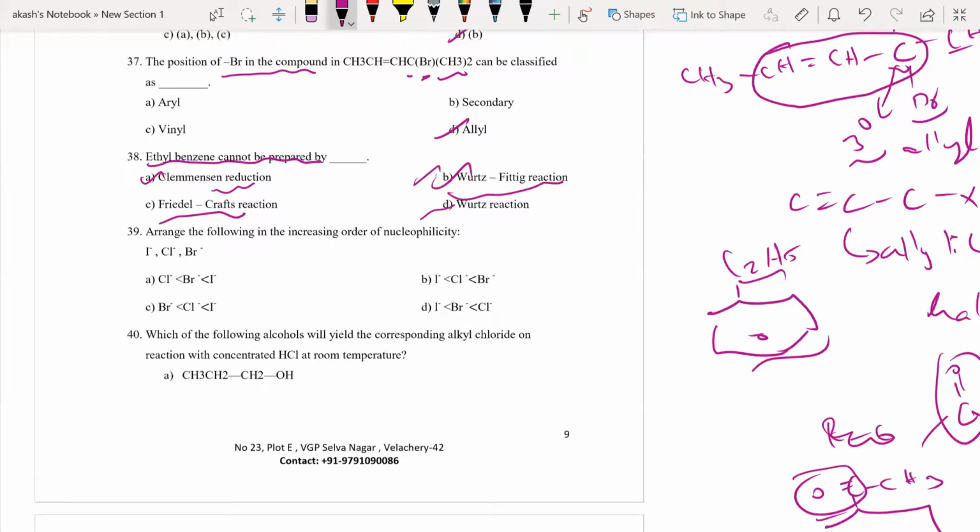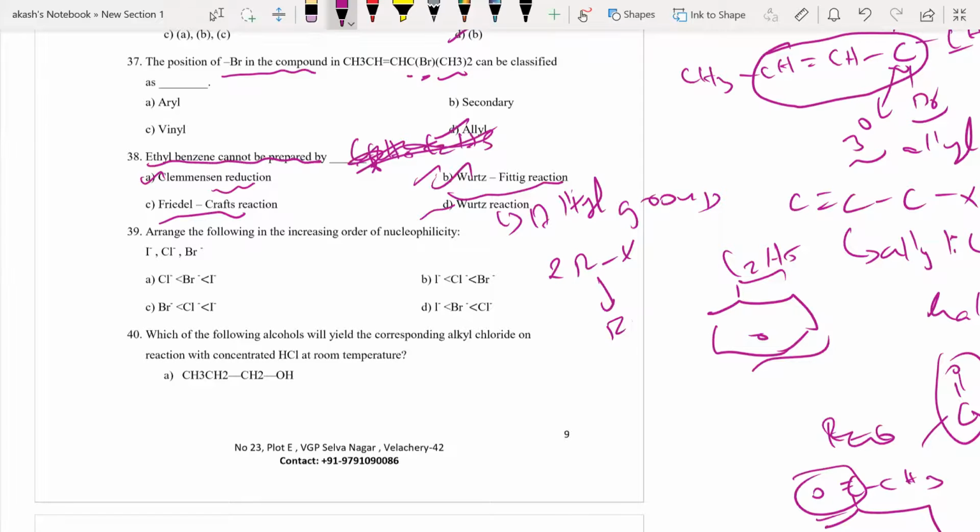Now, if I have to write the formula of this, it would have been C6H5C2H5. Look at the formula and all. Now we know Wurtz reaction works only for alkyl groups, not aryl groups. Basically, 2 moles of RX will give me RR, and this R is not a benzene ring. It is only going to be straight chain compounds. If it is a benzene ring, if it is C6H5, I know what the name of the reaction is.